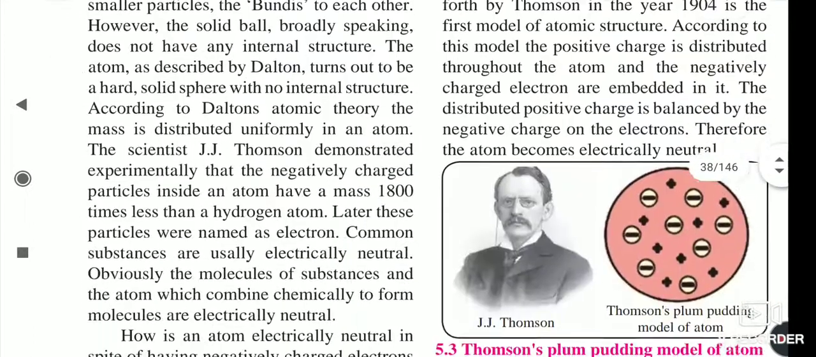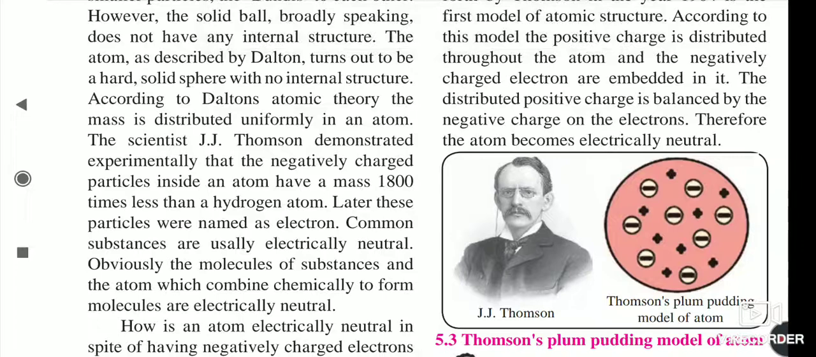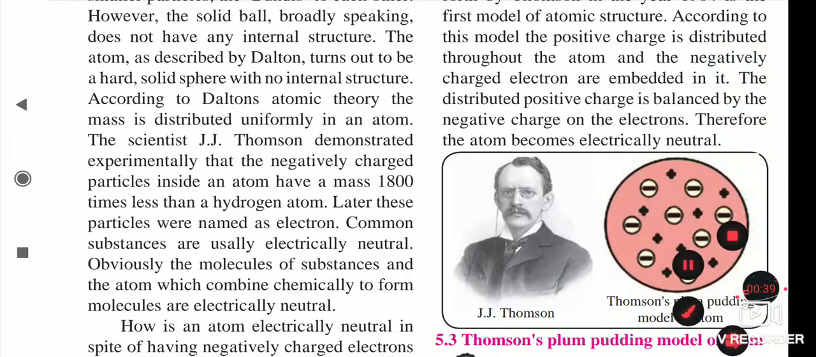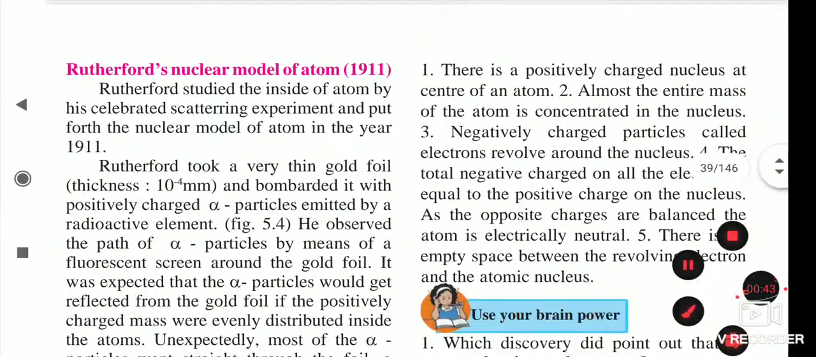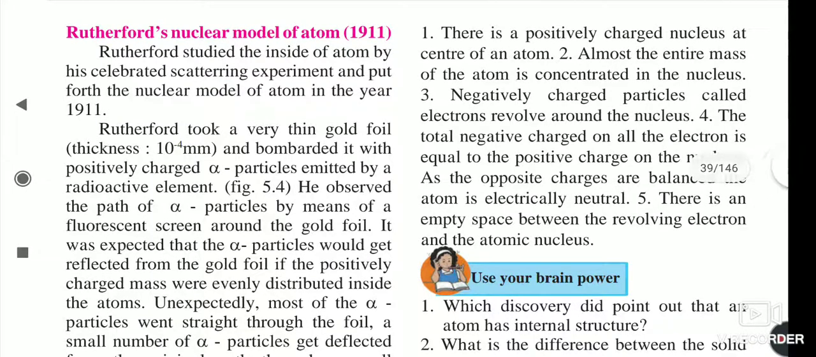After that we saw Thomson's atomic model, and inside it he compared the atom with a plum pudding, or we can say a watermelon. And after that, today we will see the next one, that is Rutherford's atomic theory. So here is the information: Rutherford's nuclear model of the atom, 1911.